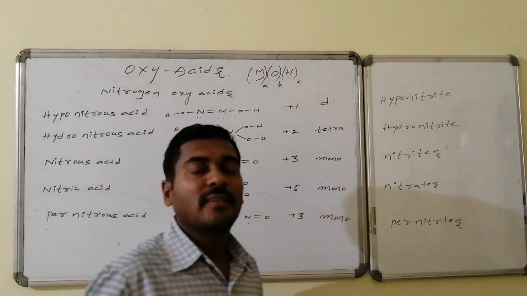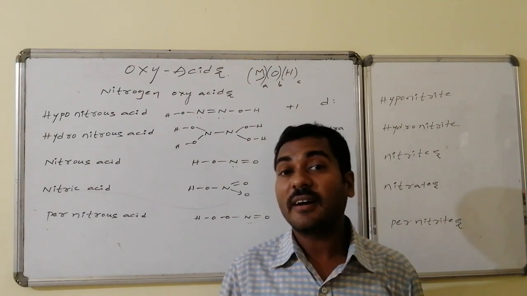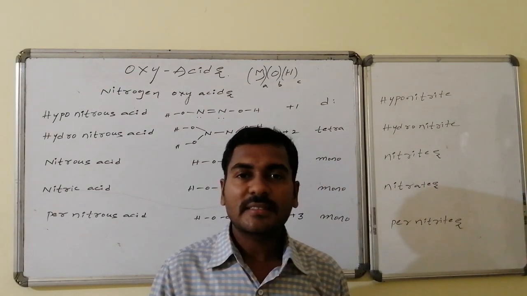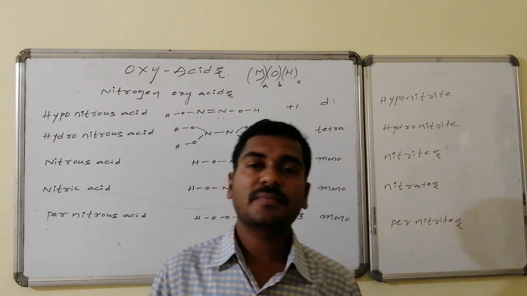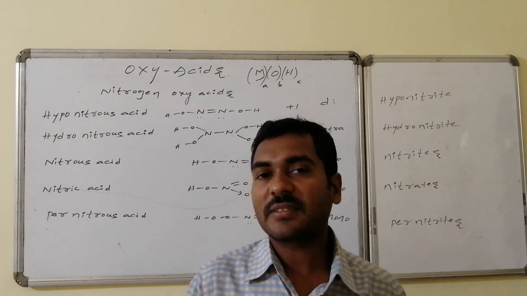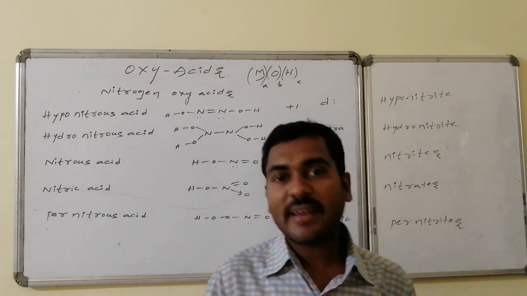Welcome friends. Let us go to the next part of the nitrogen family, that is oxyacids. Acids, everybody knows, acid is that substance which can donate protons, which is acting as a source of protons, which can liberate H+ ions. But oxyacid is also an acid.